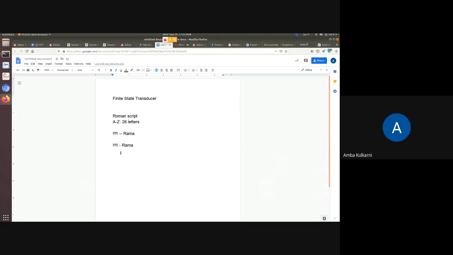Whenever we write our names in English, that is in Roman, for example, I write Amba like this. I don't write Amba this way. So, should I pronounce it as Amba or Amba? This is a problem, and it is the same with everybody.